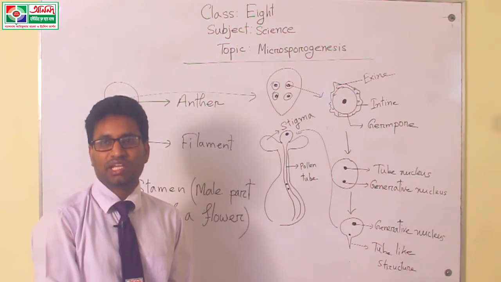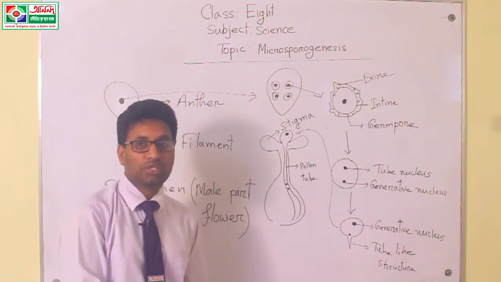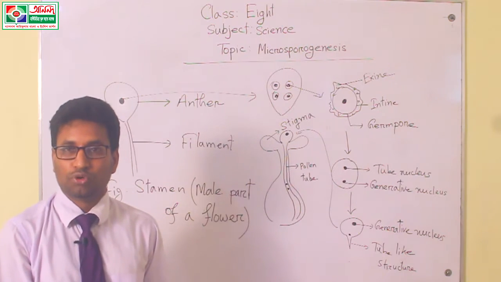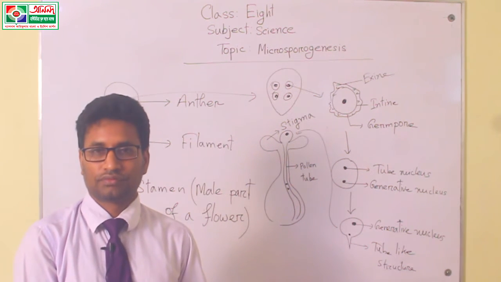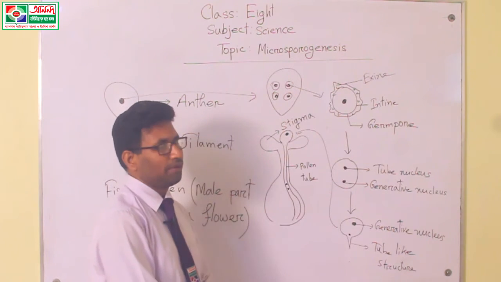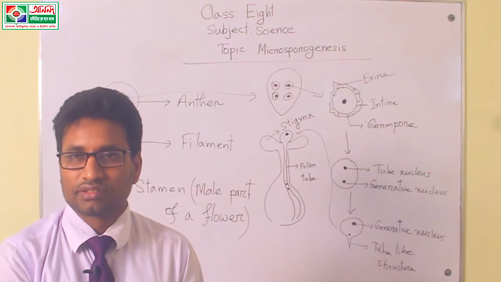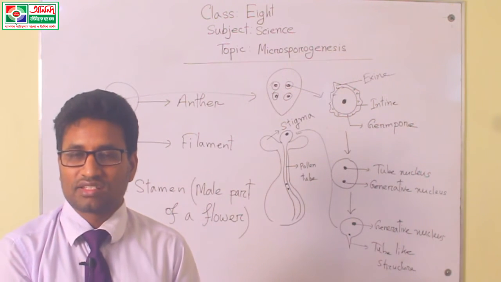That means male gametes are created by the generative nucleus within the pollen tube. As soon as the male gametes are produced, we can say this is the last phase or last stage